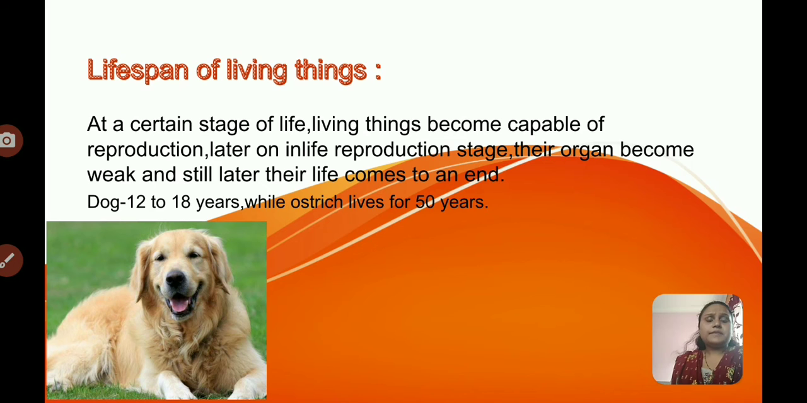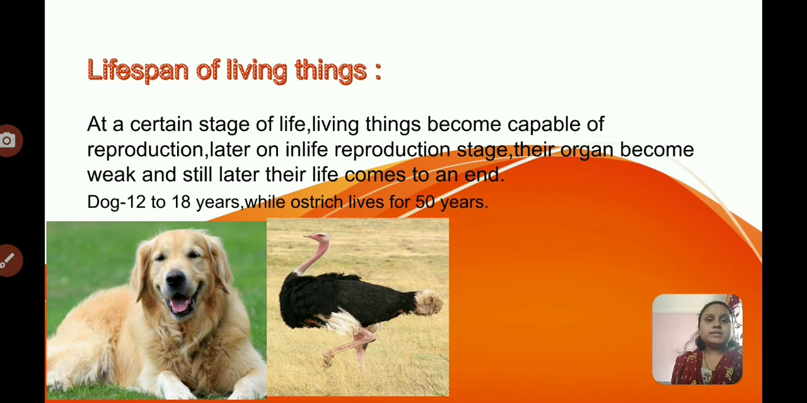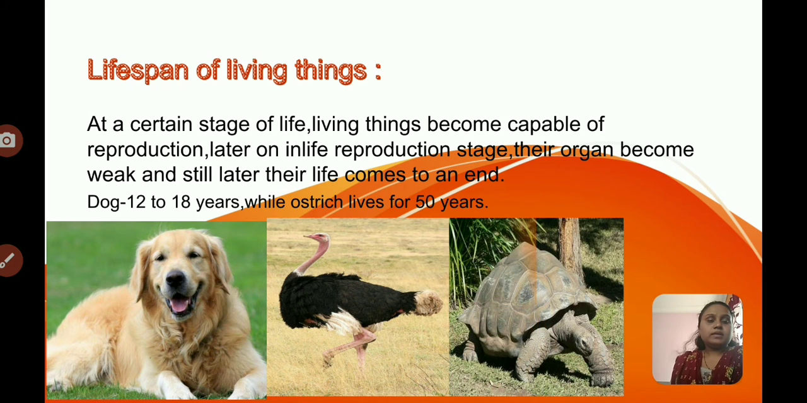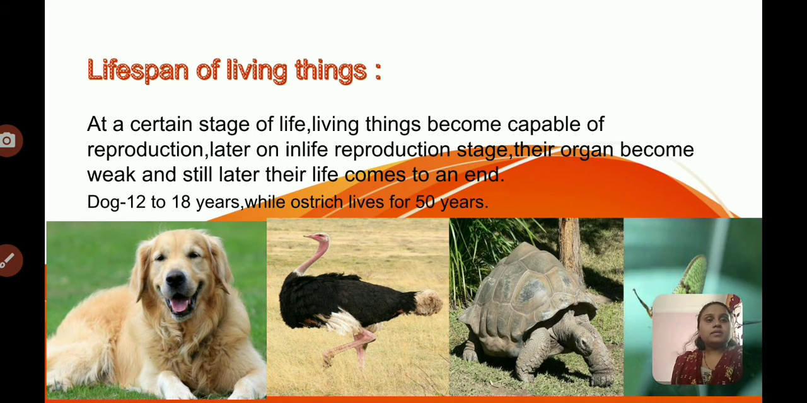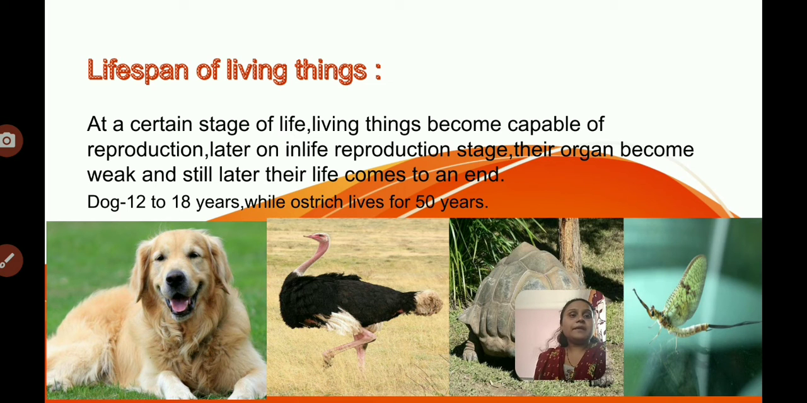Dog: the lifespan of a dog is about 12 to 18 years. The second example is the ostrich. The lifespan of the ostrich is about 50 years. This is the turtle. The lifespan of the turtle is about 80 to 100 years. The last example is the mayfly, whose lifespan is about 1 hour to 24 hours.